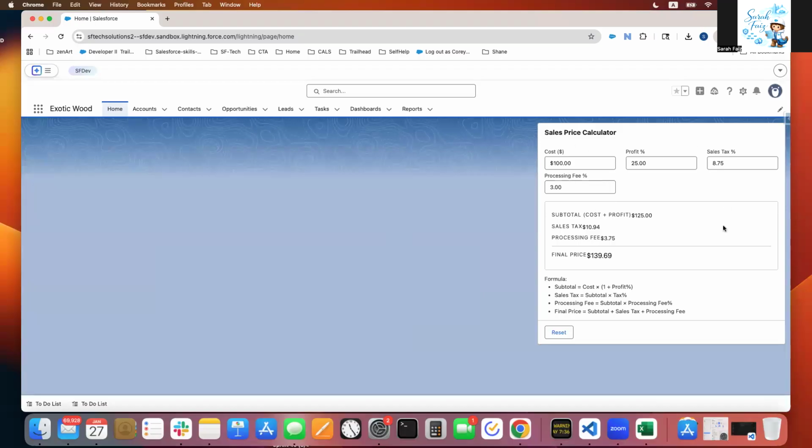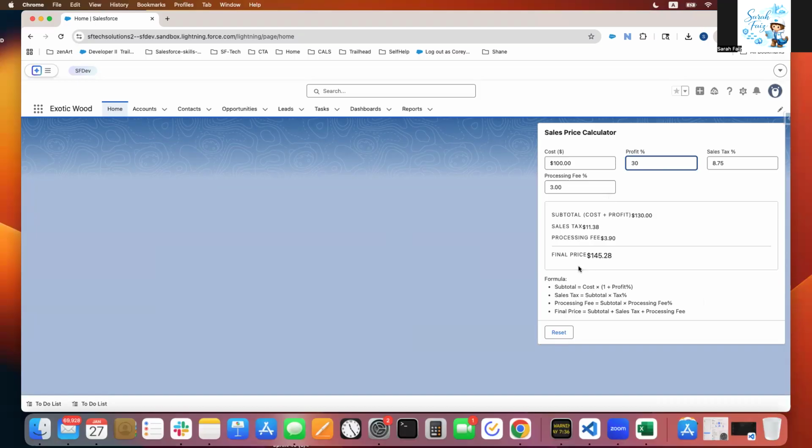And this LWC has even gone one extra mile. It's giving the details of how it is getting calculated. So anytime as a user, I want to make any changes. Oh, now I know I want my profit to be 30%. It's right away going to be reflected.